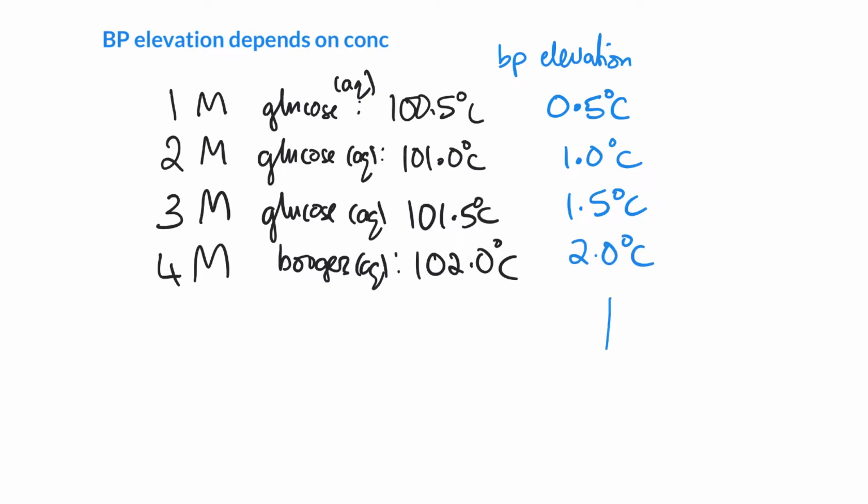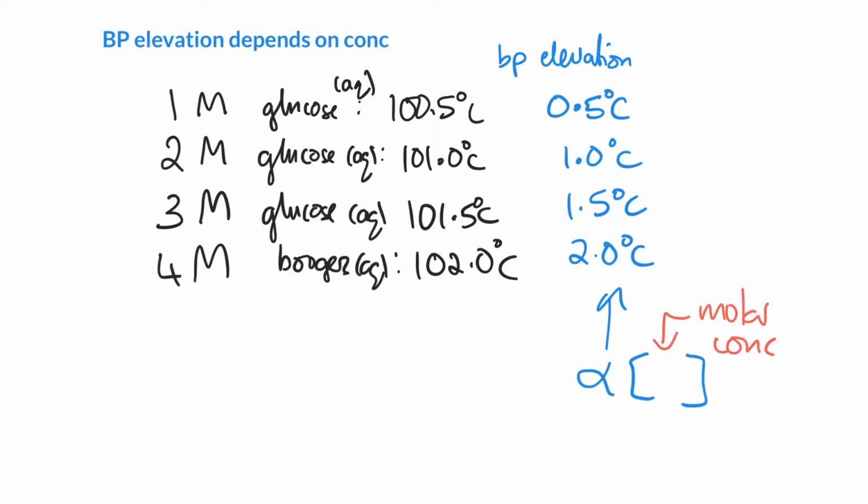So we can see that the boiling point elevation is proportional to the concentration. And this first symbol here just means proportional to. And this second symbol here, when we have those square brackets, that is telling us that it is the molar concentration of whatever is inside. So the bigger the molar concentration, the bigger the boiling point elevation.